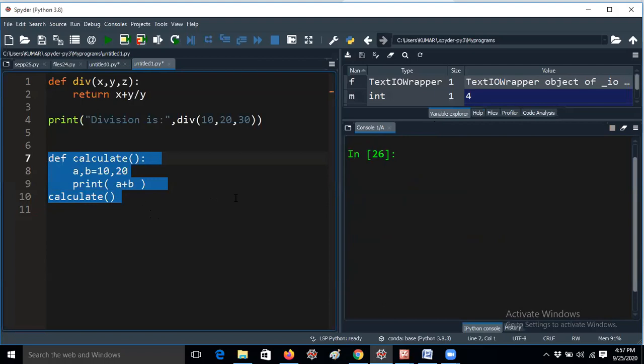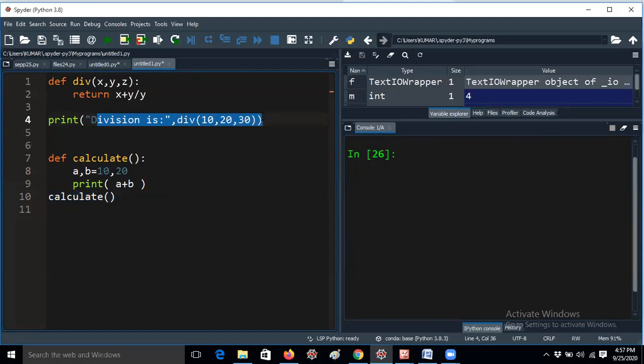You have to understand very carefully, guys, because return is needed if you are calling the function with print, like print of calculate. Then you want a return statement.